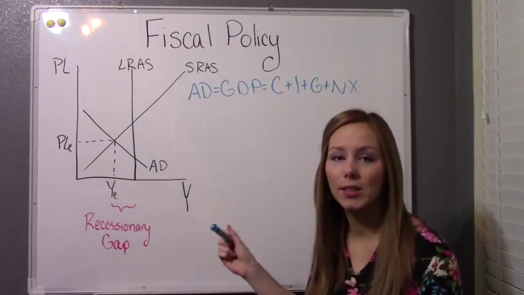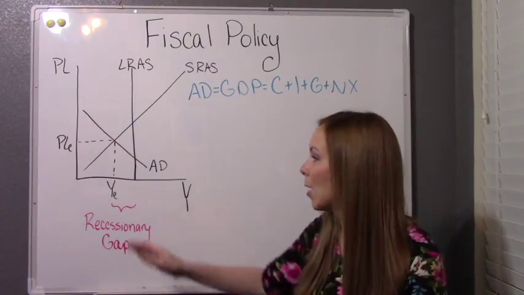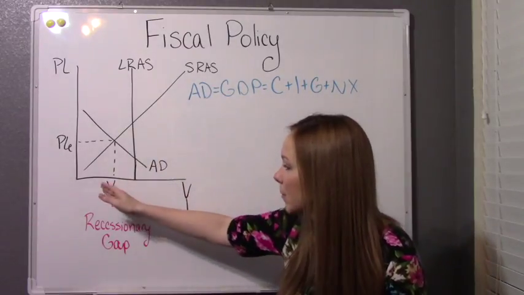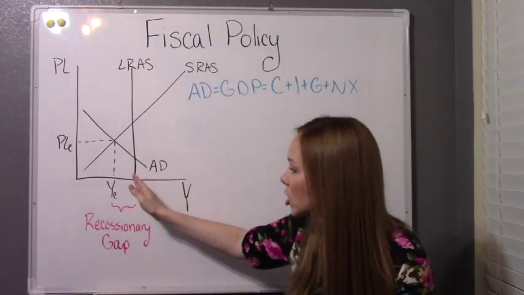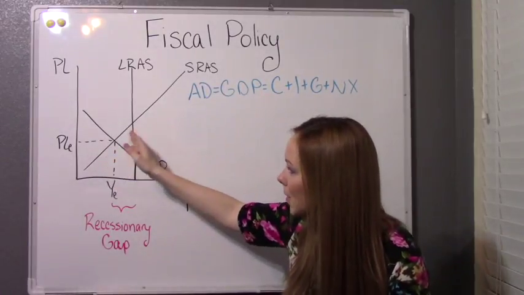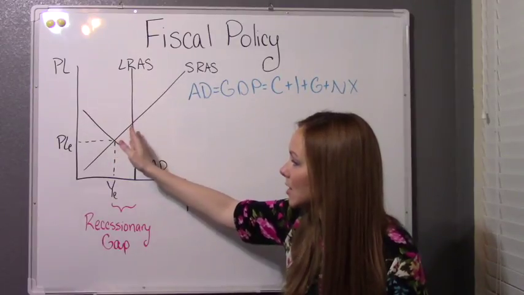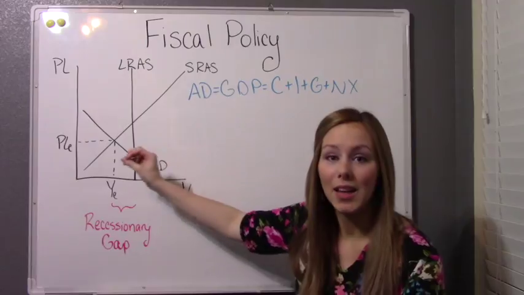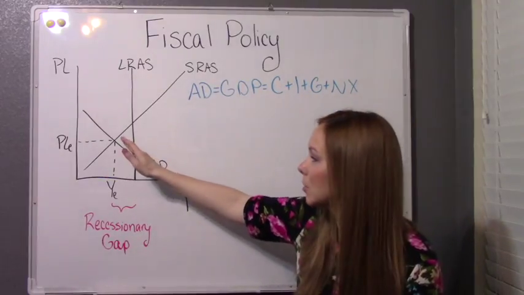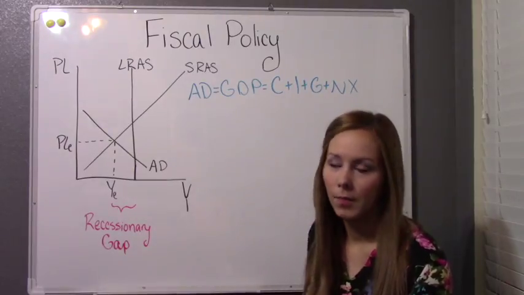That means that at that present moment, we're making less than we should be able to. How much GDP we have is the exact opposite of what our unemployment is. So when our GDP is less than our full employment level, our unemployment rate is high. Anytime this point is to the left of the long-run aggregate supply line, our unemployment is high, and conversely, anytime it's to the right of the long-run aggregate supply curve, our unemployment is really low.